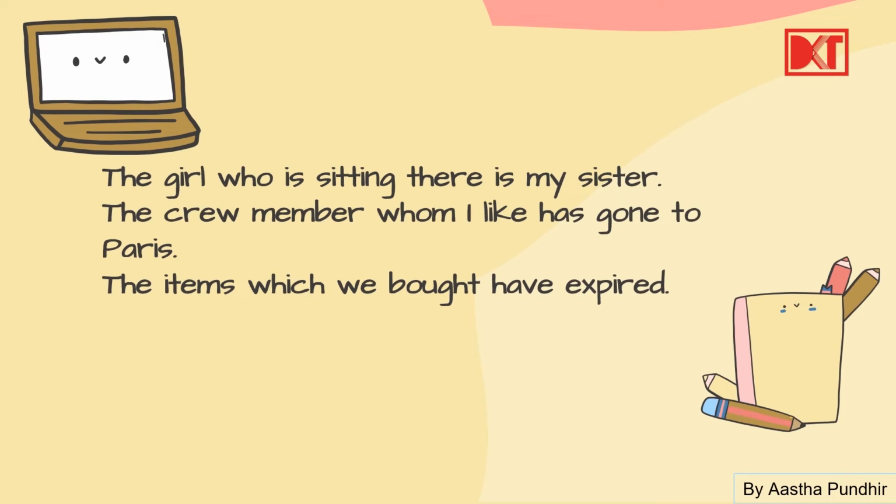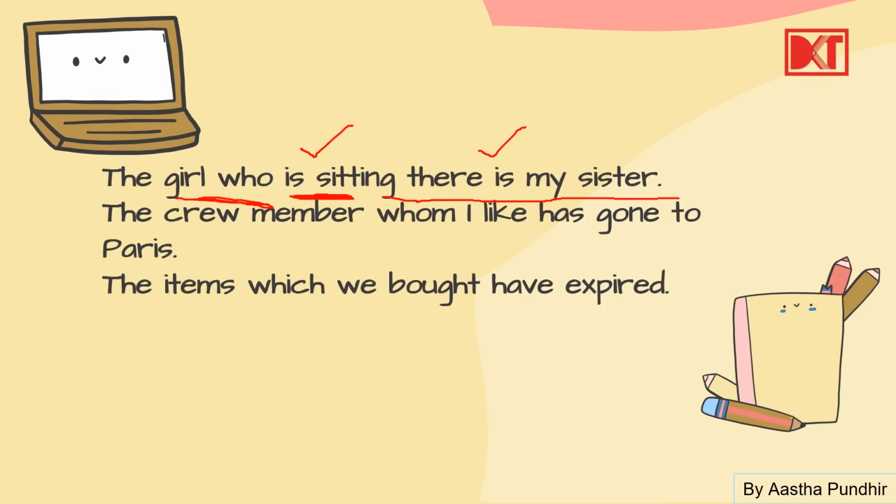Here, the girl who is sitting there is my sister. Now, what is the relative pronoun here? Here we have who. So, what is the action that this relative pronoun is doing? It is connecting this noun, the girl, and this clause or phrase, sitting there is my sister.